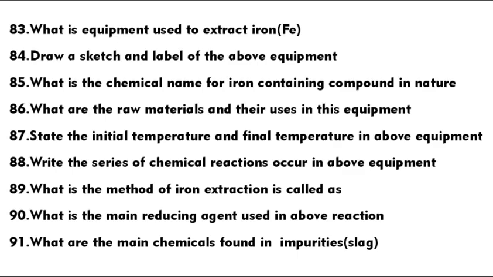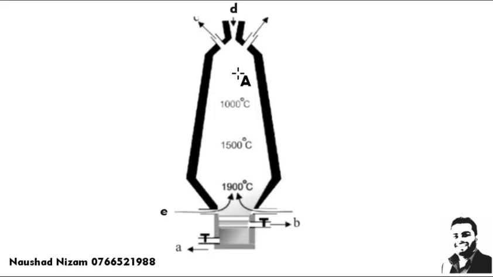Now, can you answer these questions quickly? What is the equipment used to extract iron? Yes, blast furnace. Can you draw a sketch and label the above equipment? Yes, can you label this A, B, C, D and E?